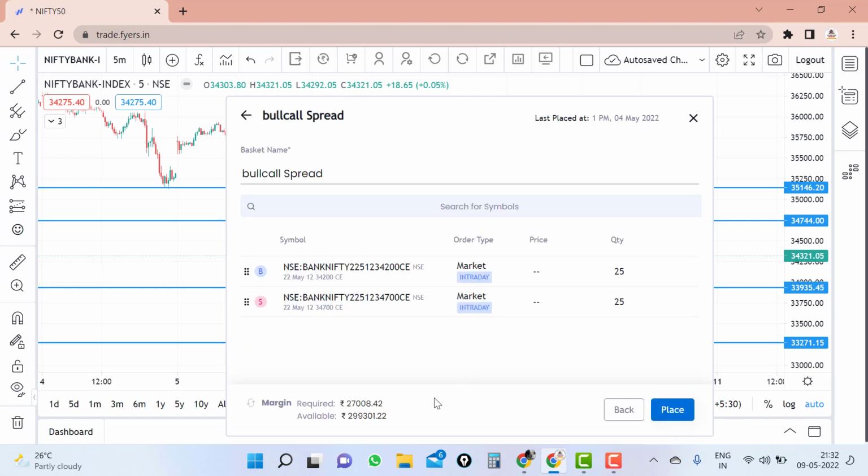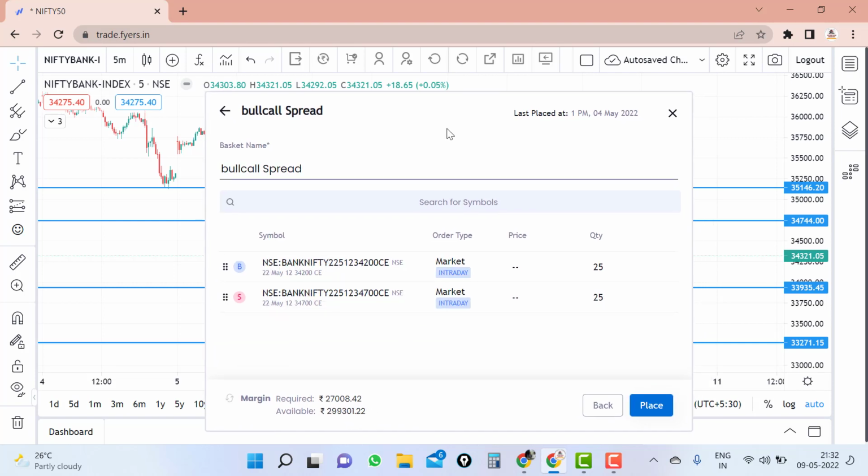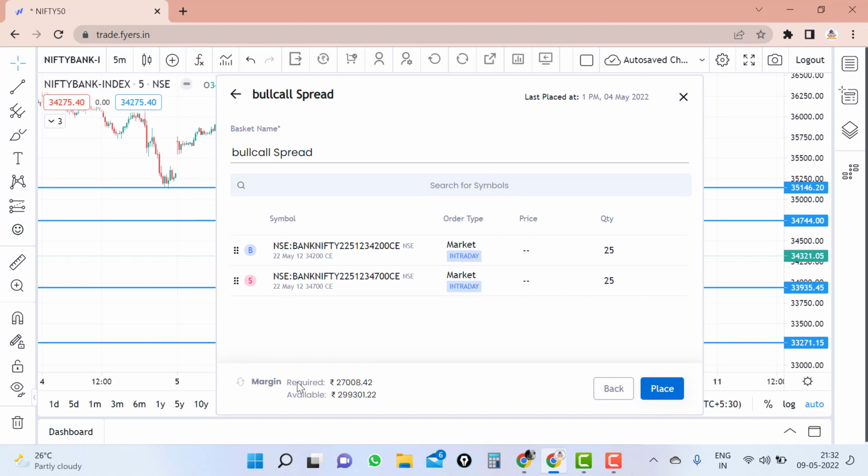Right, I have added one buy and one sell. Generally, for naked selling, it asks for 1,50,000 to 1,70,000, but when you hedge with the buying, you can see it is asking for only 27,000 rupees. In the bottom here we can see the margin requirement is 27,000 rupees for one single trade.